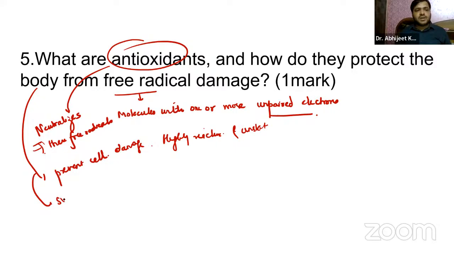They also support cellular repair, DNA repair, decreasing the risk of mutations and everything. Examples of antioxidants, you already know: vitamin C, vitamin A, beta carotene, selenium, even the flavonoids. So you have to remember that.